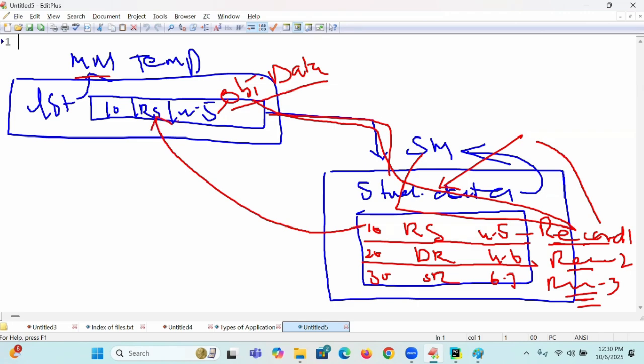Main memory, because the processing is to be done only in the main memory. You cannot do processing in which memory? Secondary memory. Are you following me? So, to save the data, you will use a file. And to make any changes to the object, you have to get the data from the file of secondary memory and do it.